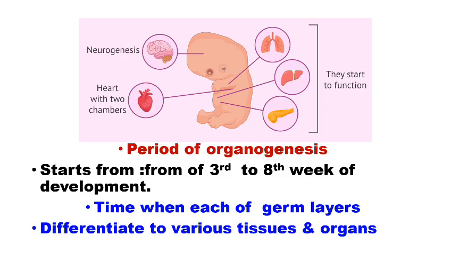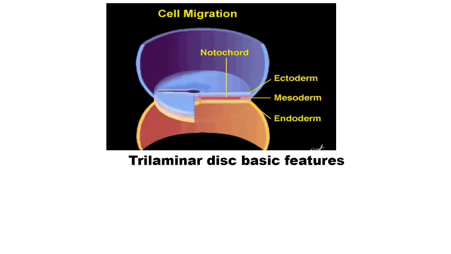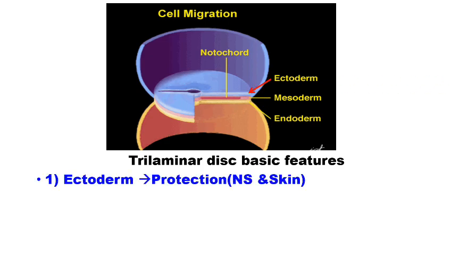The period of organogenesis therefore starts from the third week to the eighth week of development, the time when each of the germ cells differentiate to form various tissues and organs, which start functioning between the third and eighth week. Finally, coming to the important function of the trilaminar germ disc: the ectoderm is protective in function.